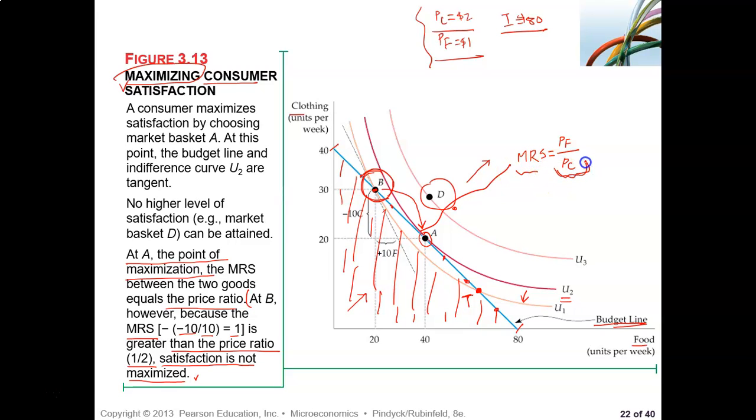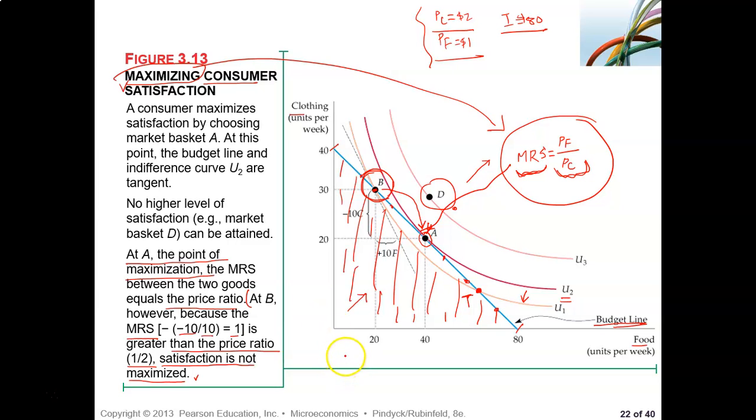This is the slope of the budget line, and this is the slope of the indifference curve. So when they are equal, you have tangency at point A. So that is the condition for maximizing consumer utility, right?